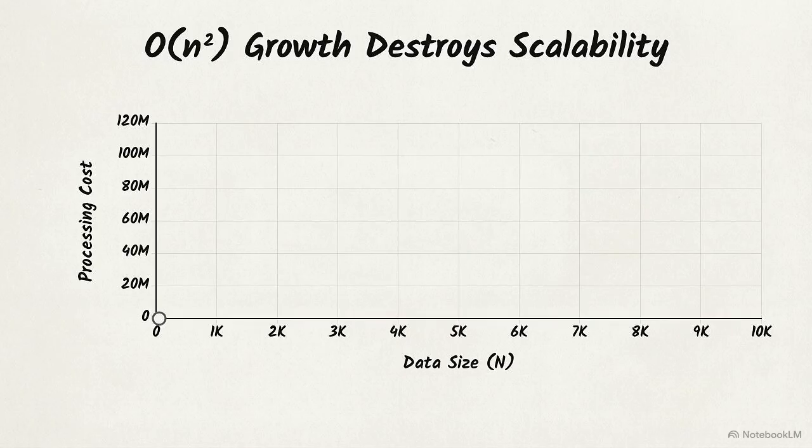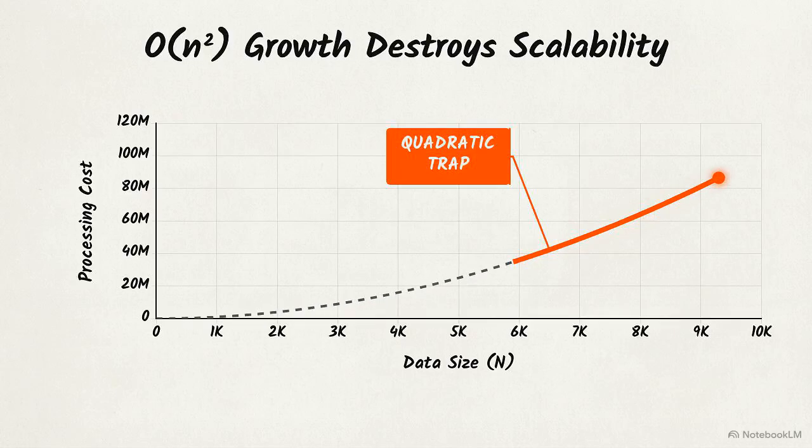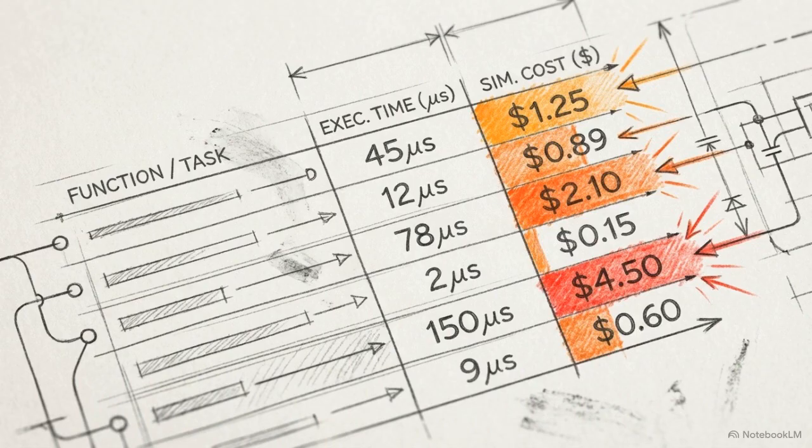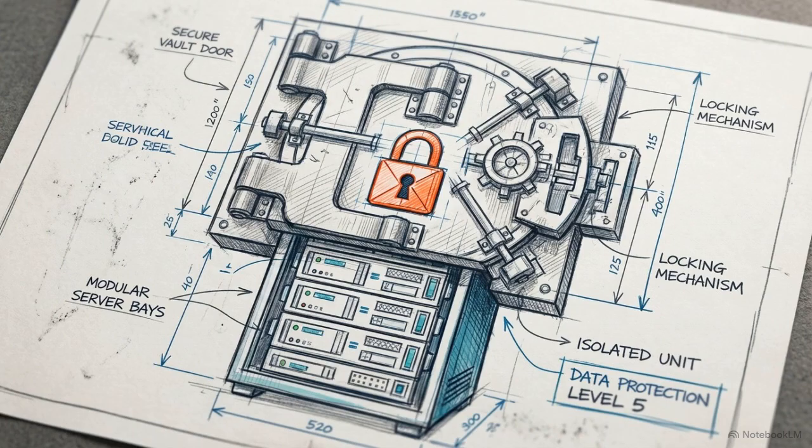This is the shadow of O(n²) complexity, a quadratic trap where even simple tasks become system-crashing liabilities that burn through your processing budget. Recognizing the speed limits of these basic sorts is the first step toward high-performance engineering. It is the catalyst that forces you to move beyond fragile scripts and begin architecting locked-down professional systems.